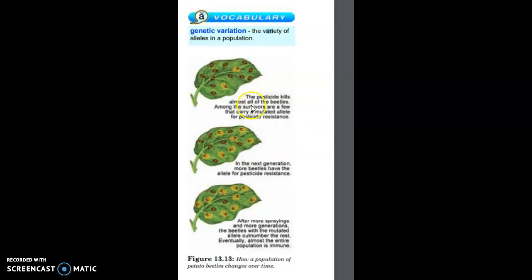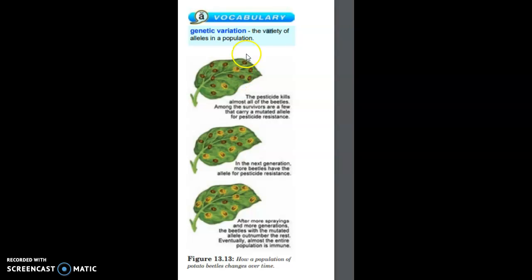And let's look at this picture to understand how it takes place. Now, pesticides normally kill almost all of the beetles, except the survivors, right? Now, let's look at this leaf. There are a lot of beetles, and pesticides probably killed a lot of them, except for these two little ones, okay? And they probably carried a mutated allele for pesticide resistance.